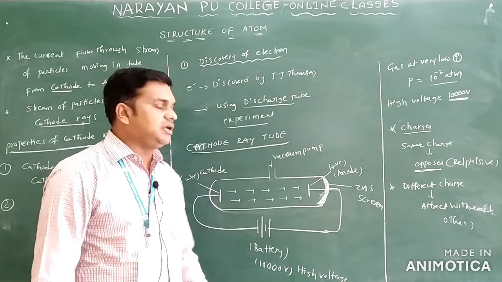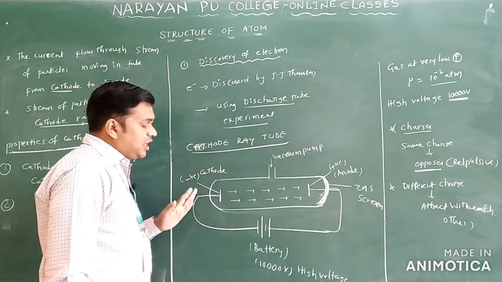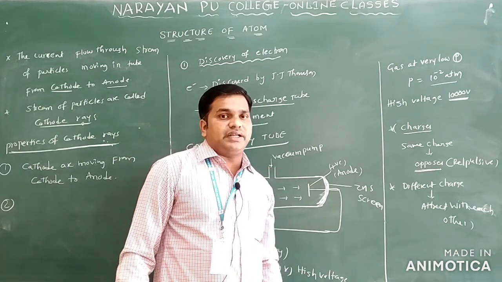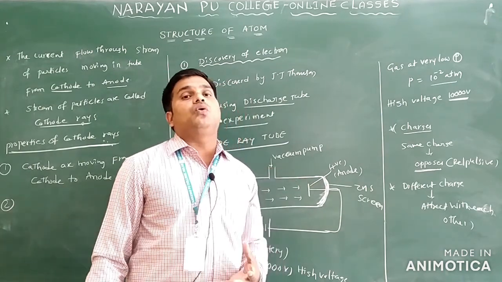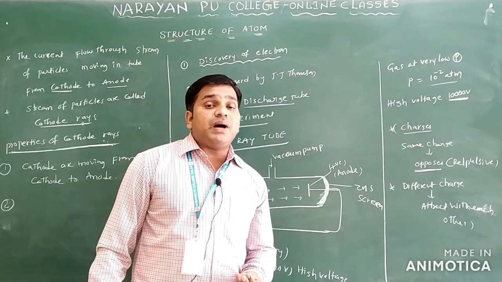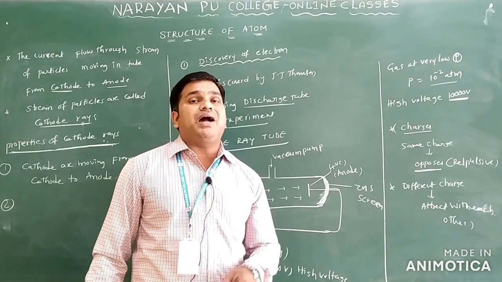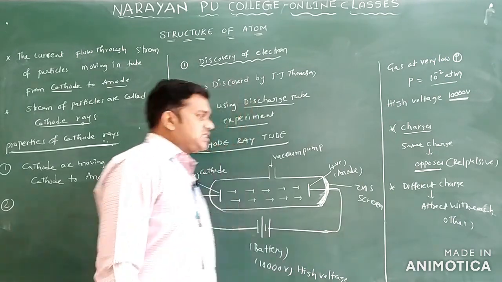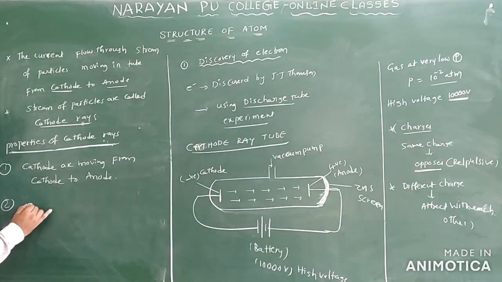The particles moving from cathode to anode hit this zinc sulfide screen and produce some glow. So these particles are not visible, but their behavior can be observed using a zinc sulfide screen.